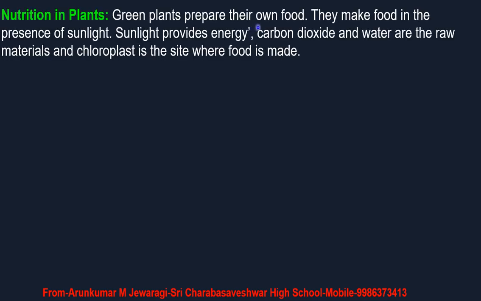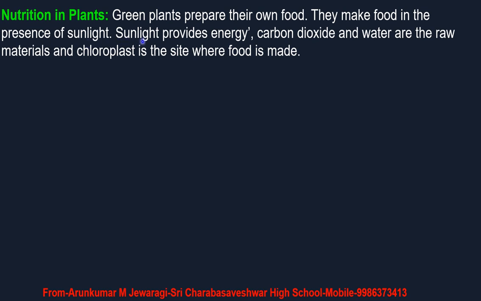So next we are going to see nutrition in plants. Green plants prepare their own food. We have just seen that in the process of photosynthesis, all the green plants prepare their own food. They make food in the presence of sunlight. Sunlight provides energy. Carbon dioxide and water are the raw materials and chloroplast is the site where food is going to be prepared. Remember students, green plants prepare their own food. They make food in the presence of sunlight.